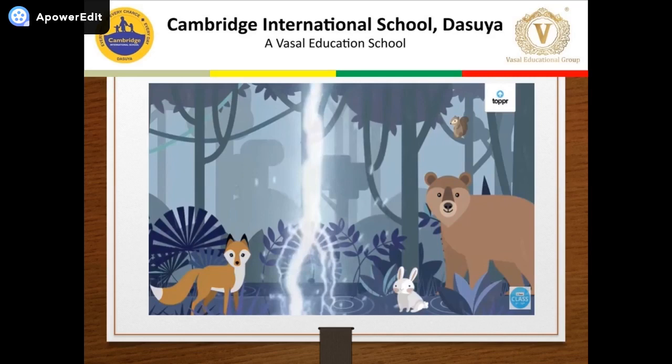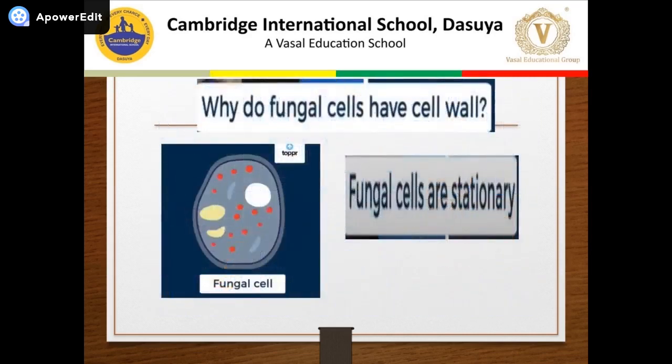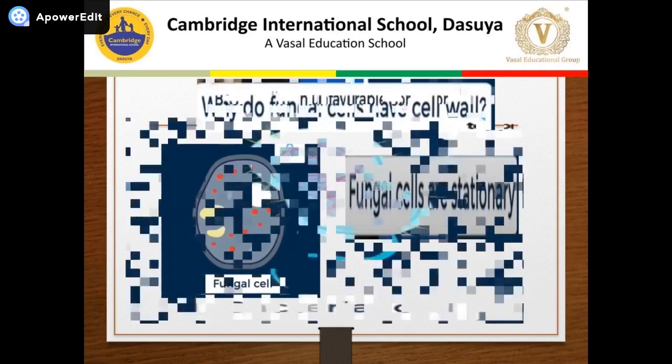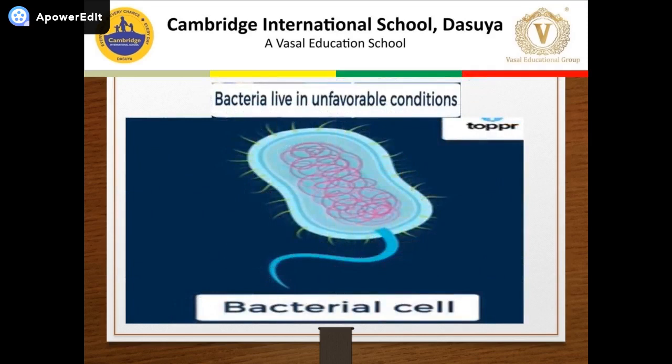This outer layer protects the cell from the outside environment. An animal can move to a safe place, so animal cells do not require a cell wall. Why do fungal cells have a cell wall? Of course, these cells are stationary and they have to protect themselves. So that's why they have a cell wall like plant cells. Bacteria can also move. Then why do they have a cell wall? Because many bacteria live in unfavorable conditions. So to protect themselves, they have a cell wall.